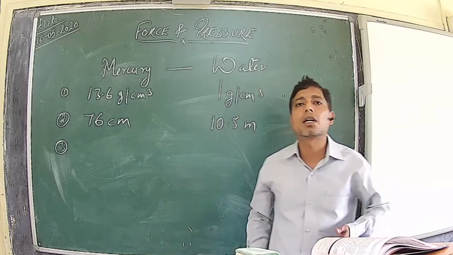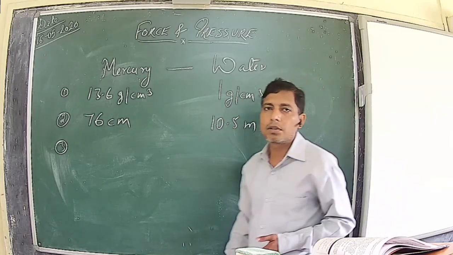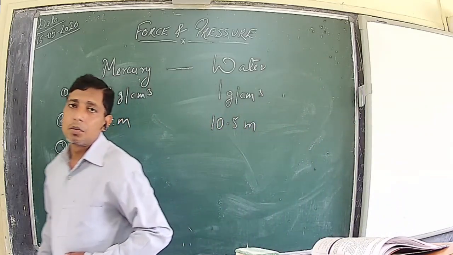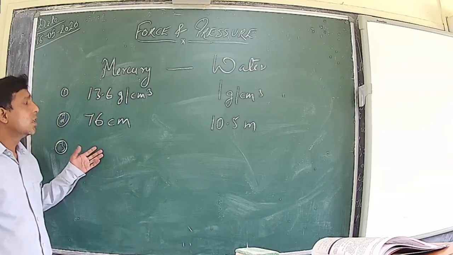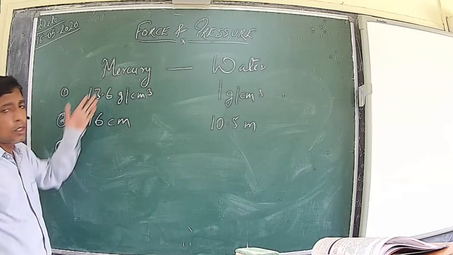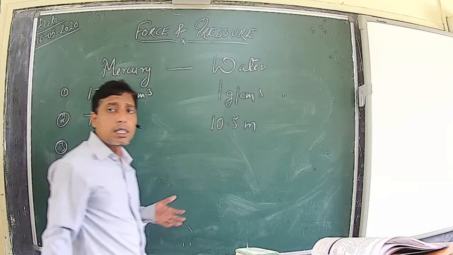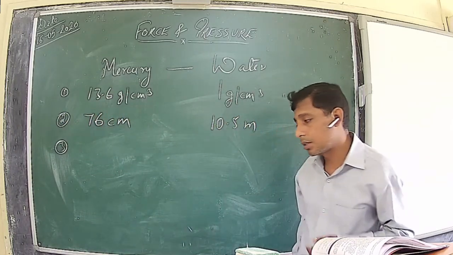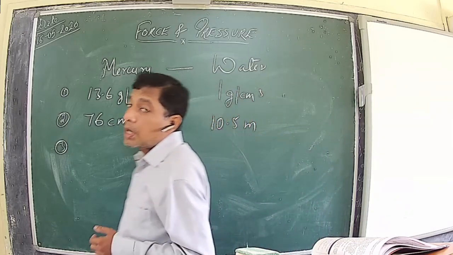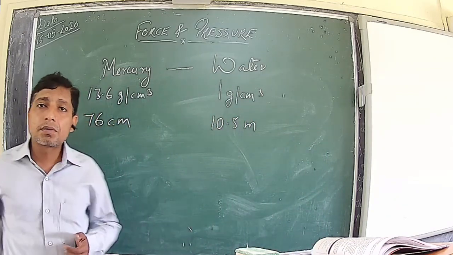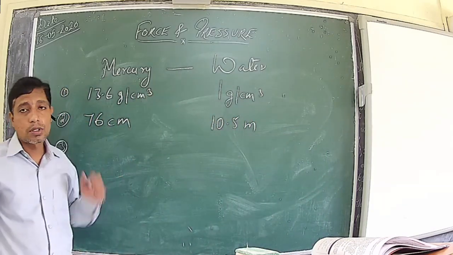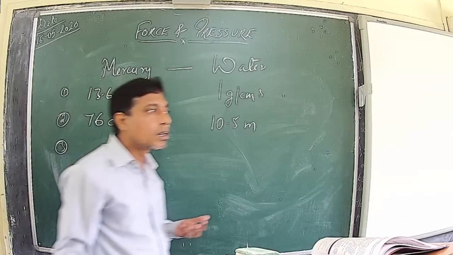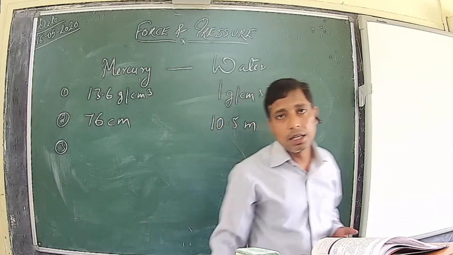Because of evaporation, the length will decrease, and then we will have error while measuring the pressure. The fourth one: mercury is opaque in nature, so it is very easy to take the reading, whereas water is transparent. The fifth one: mercury does not stick to the surface, whereas water sticks to the surface. Again, it will cause error while taking the reading.